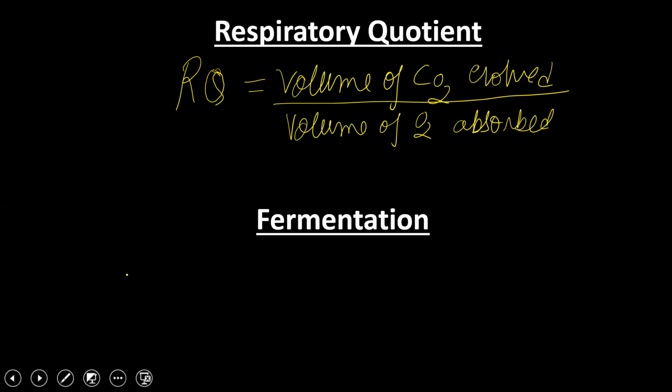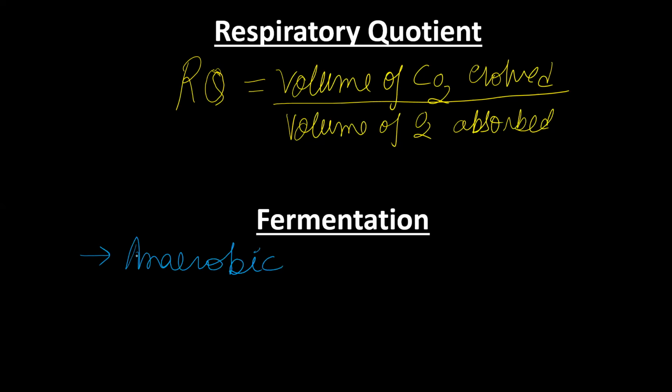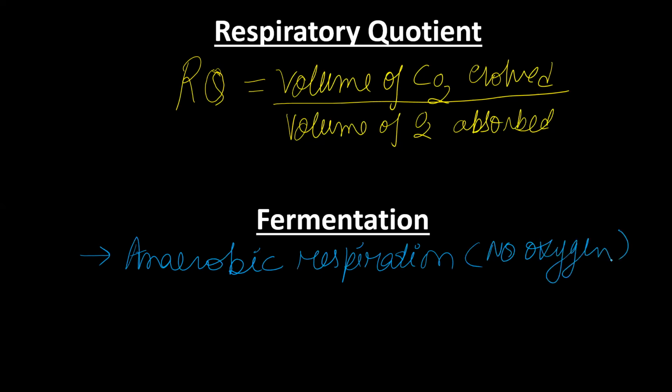Now let us talk about fermentation. Fermentation is a type of anaerobic respiration. Anaerobic respiration means there is no involvement of oxygen. So in the absence of oxygen, when respiration takes place, it is known as anaerobic respiration.